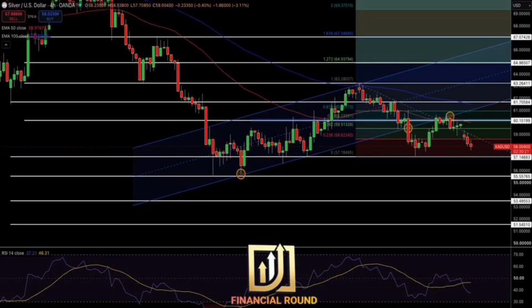Macro driver, technical and macro analysis, silver spot, $58. Technical structure and Fibonacci defense. Silver is hovering at a critical inflection point around the $58 psychological level on the 4-hour, 4H, chart.